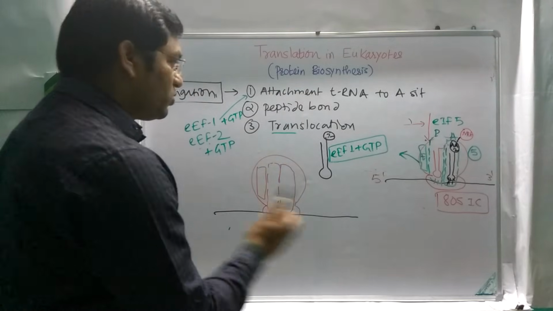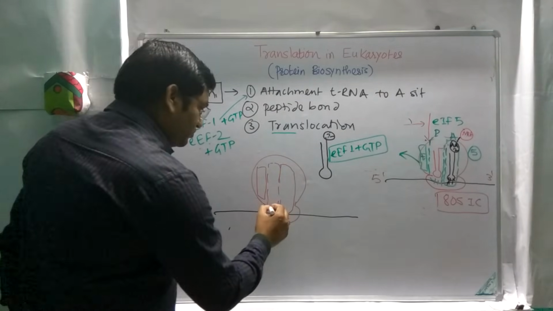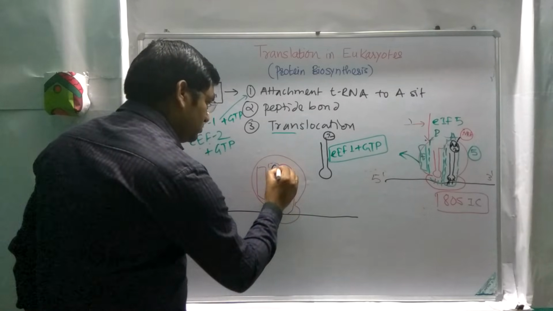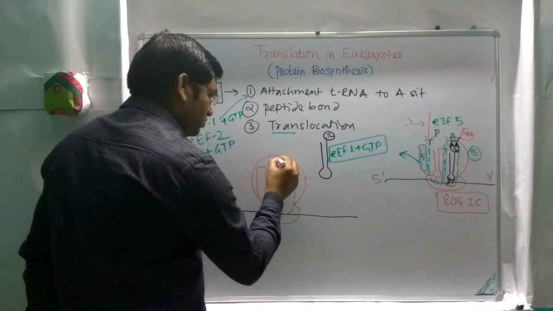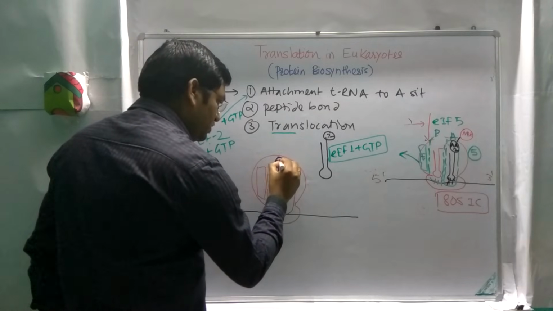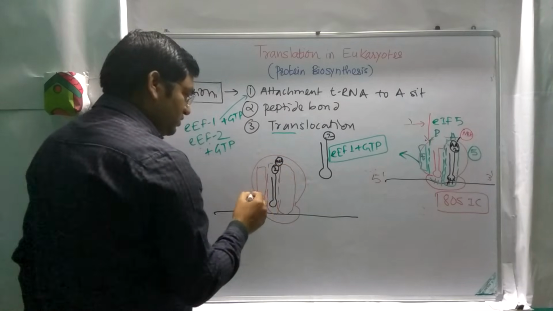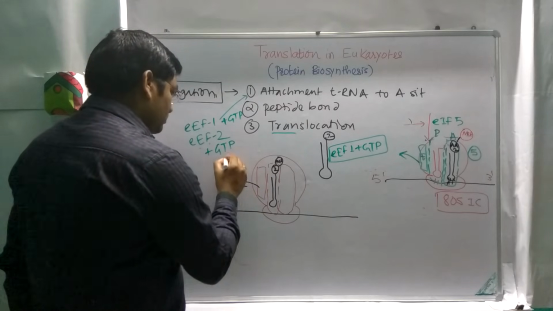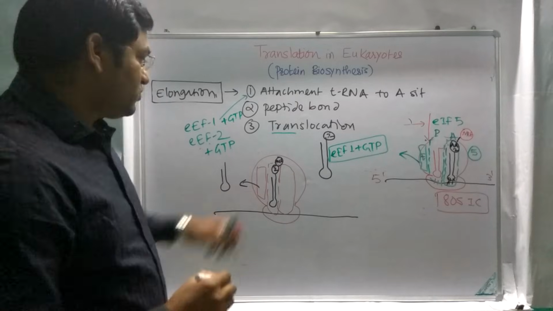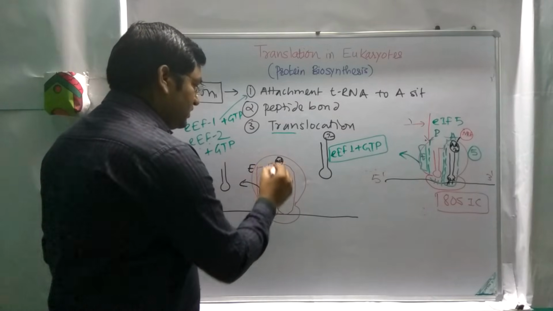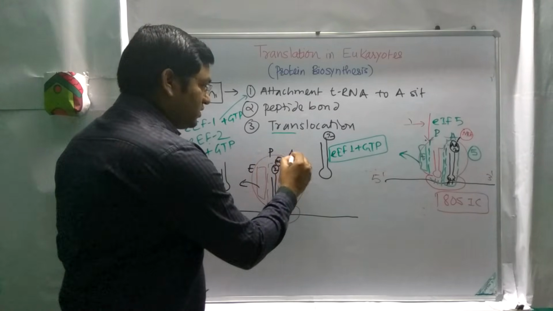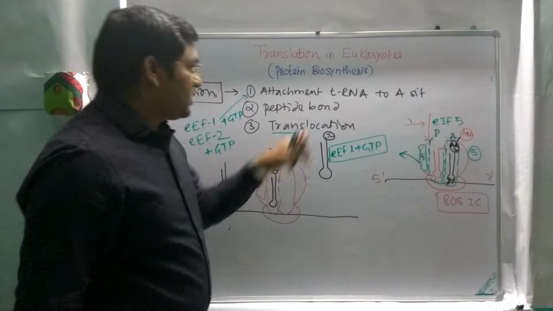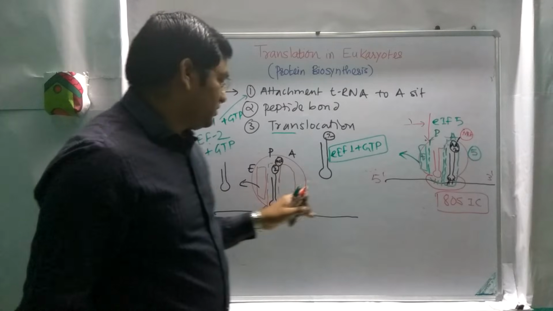Ribosome will move one codon. So this is the second tRNA. This is methionine, this is the second amino acid, and the deacylated tRNA will be released from the exit site. This one is the exit site, this one is the P site. This is the acceptor site, and the acceptor site is now free for the attachment of tRNA.